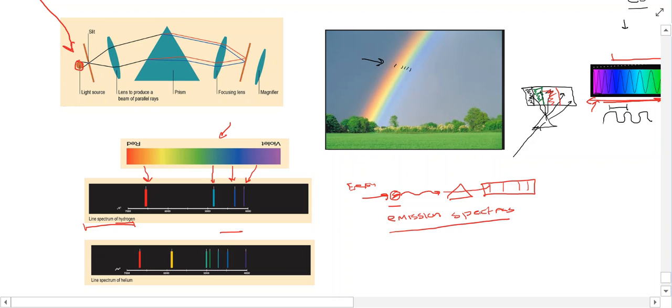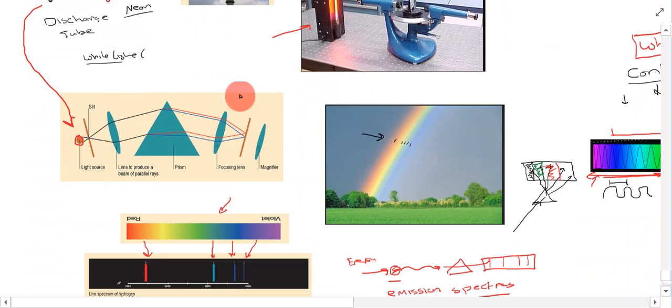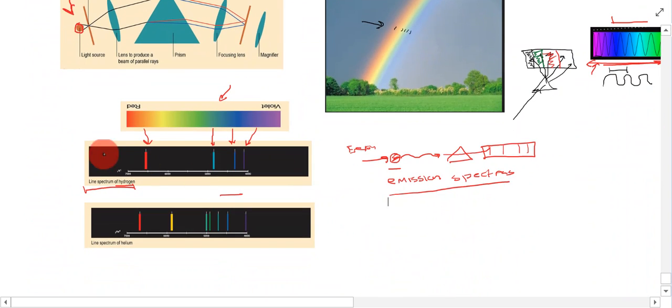Or another way to think about it is they give off light that's characteristic of them. Like what we see here, we have sodium, it gives off that characteristic yellow colored light. And if we shine that light onto a black or dark background, we get these things, which are known as line spectra. And these line spectra are characteristic of each individual element.